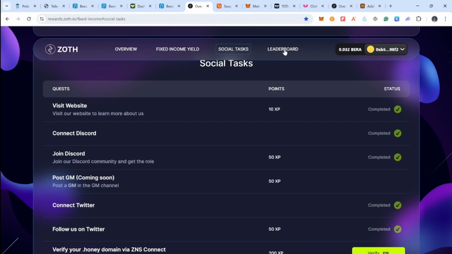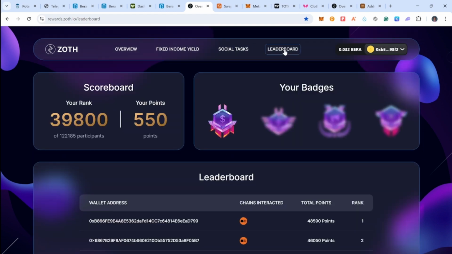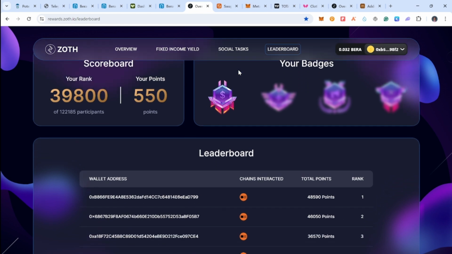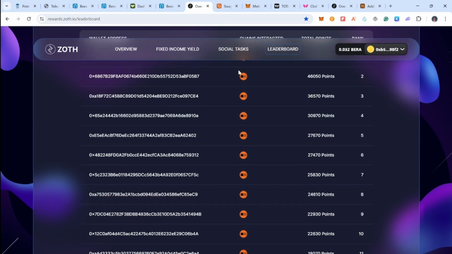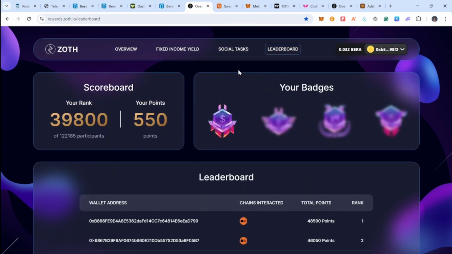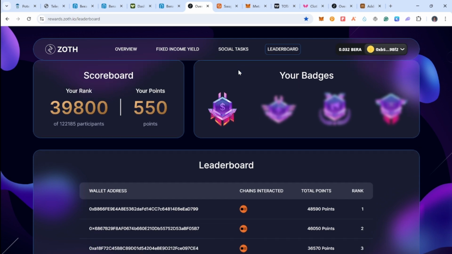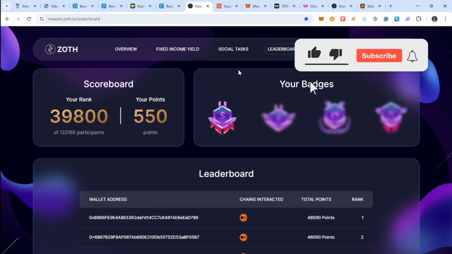And right here, you can come to this board to see your rank among people that are farming this airdrop. Note, I just started farming this airdrop. I just discovered about this. So there are some people that have already been farming this airdrop.